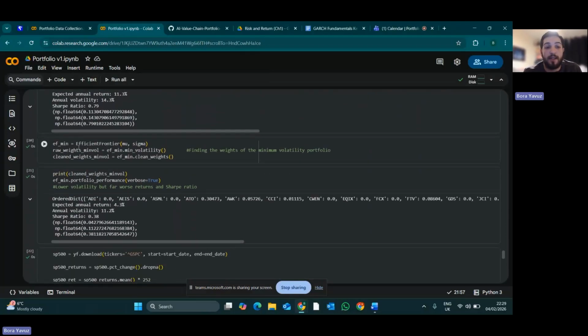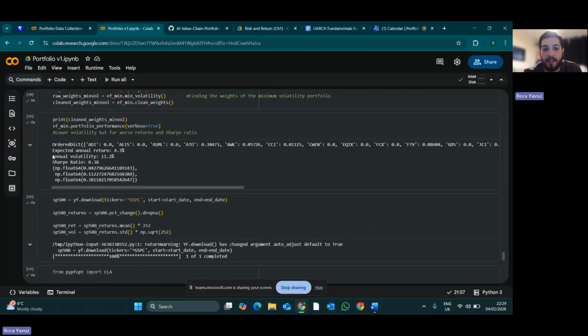Then I just worked out the minimum volatility portfolio, which ended up with very terrible results. A Sharpe ratio of 0.38, and still it had 11% volatility. So the minimum volatility portfolio will not be used.